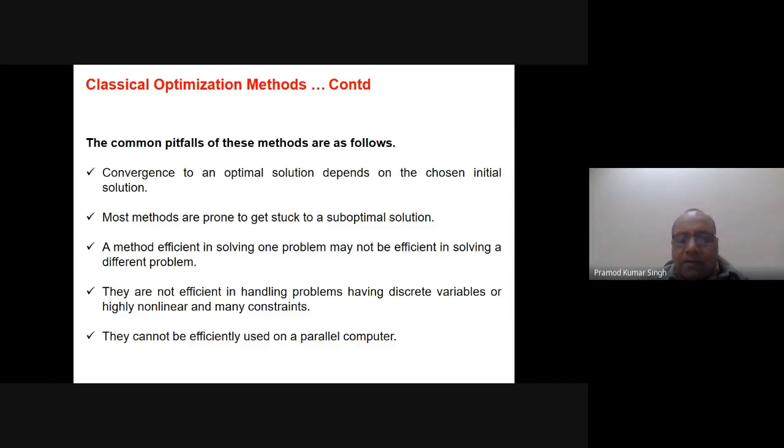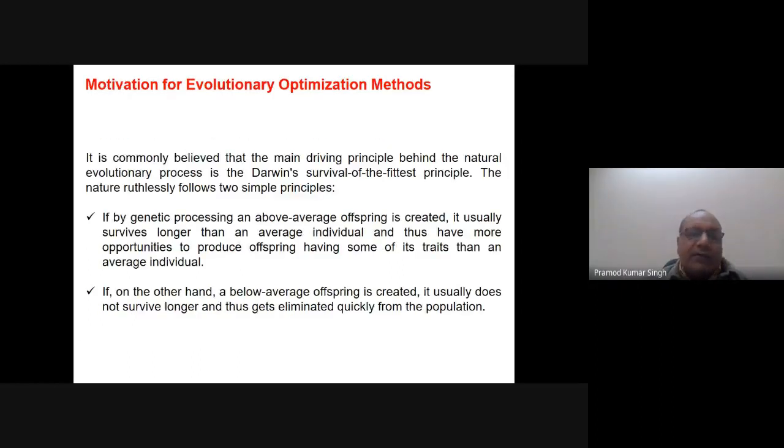If these are the attributes of the problem, it will be difficult to solve them using classical optimization methods. They also cannot be efficiently used on a parallel computer. Most books dealing with evolutionary algorithms or soft computing discuss these problems of classical optimization methods, to explain why we are discussing evolutionary algorithms.